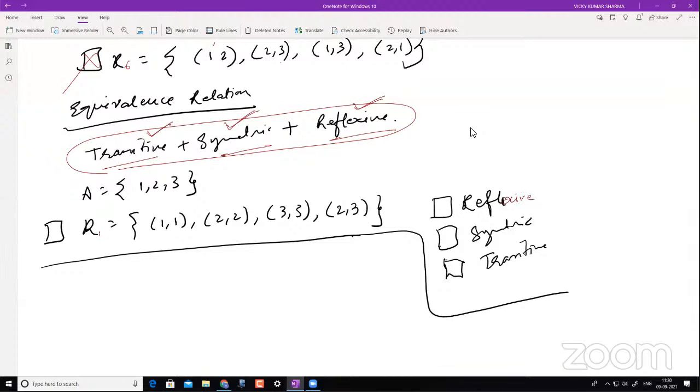Now I have 1, 2, 3. I have (1, 1), (2, 2), and (3, 3) also there. Yes, it is perfectly fine. And it's okay to have other elements in reflexive, right? It's not the identity case. What about symmetric? This is definitely symmetric in itself. This is also definitely symmetric. So diagonal elements are definitely symmetric. What about (2, 3)? Do I have (3, 2) here? No, so it cannot be symmetric. It is not symmetric. So if any of these conditions is not fulfilled, it is not an equivalence relation.